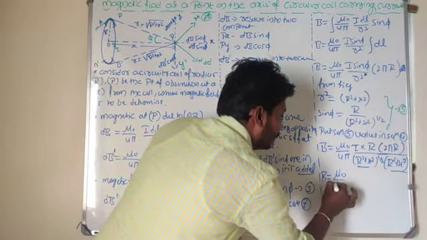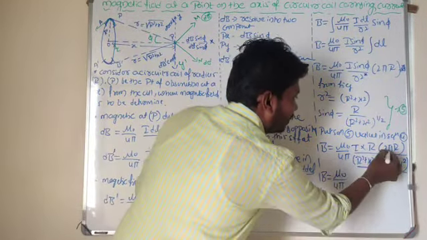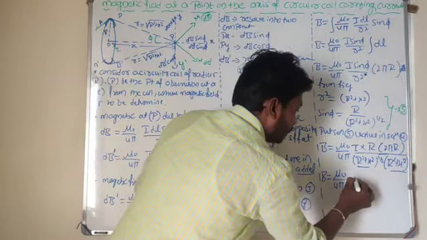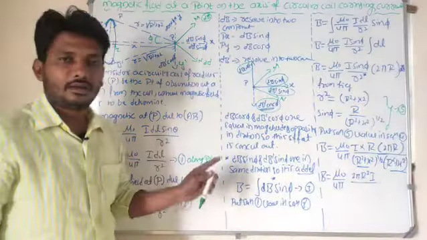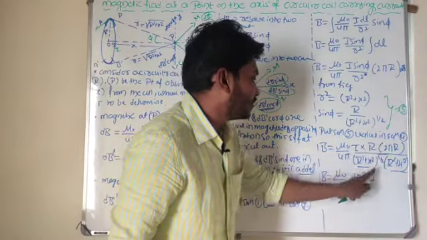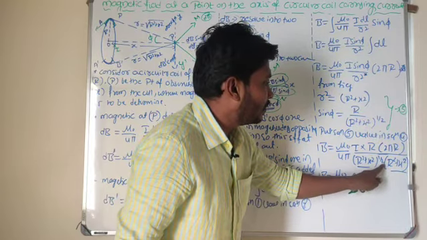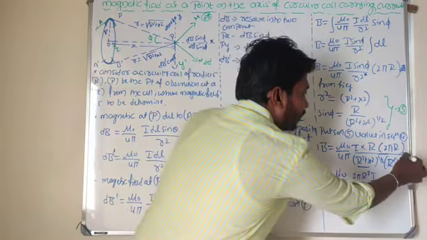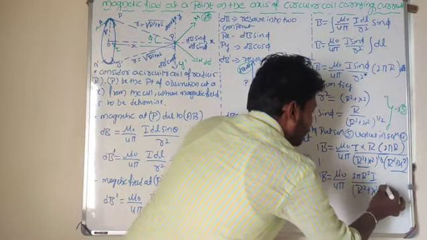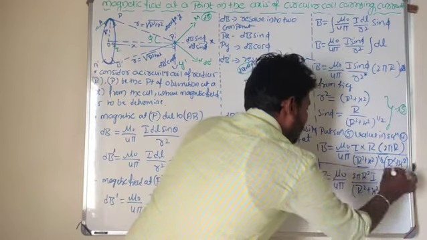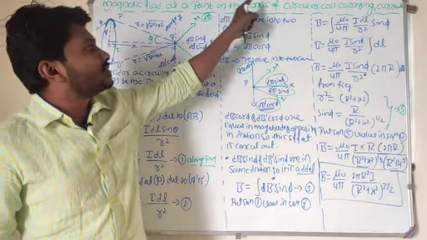B is equal to mu naught by 4 pi, 2 pi r into r, 2 pi r square, into I, divided by r square plus x square whole to the power of 1 by 2 into r square plus x square whole to the power of 1. If bases are same, powers are added, then r square plus x square whole to the power of 3 by 2. So this is the expression for magnetic field at any point on the axis of circular coil.